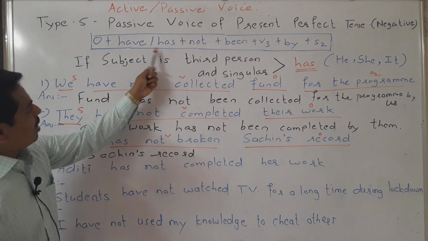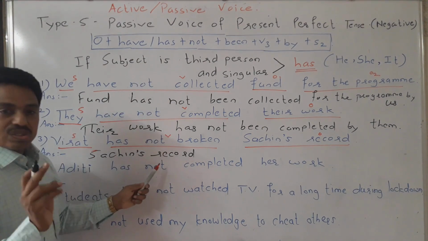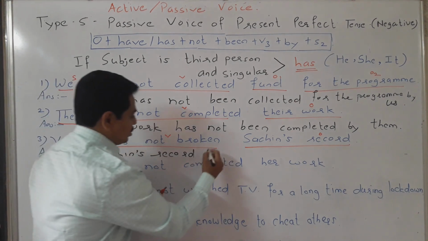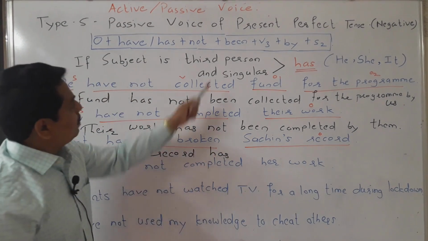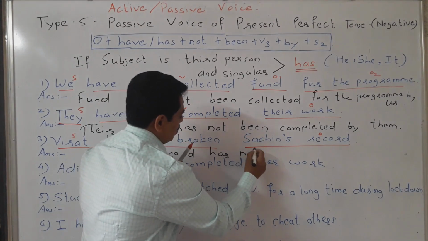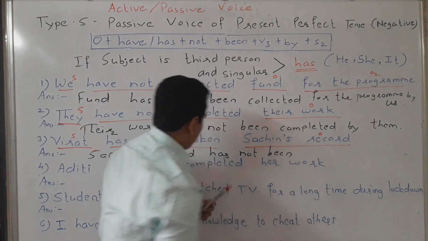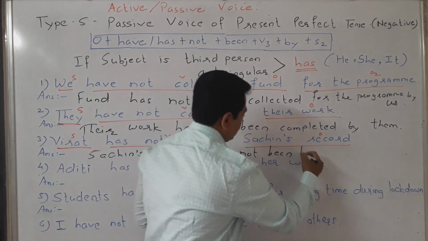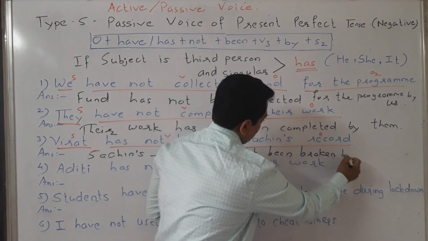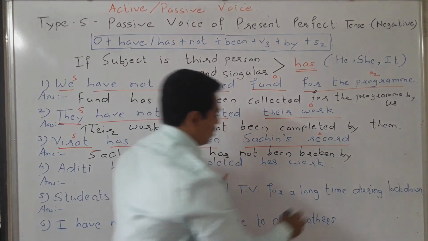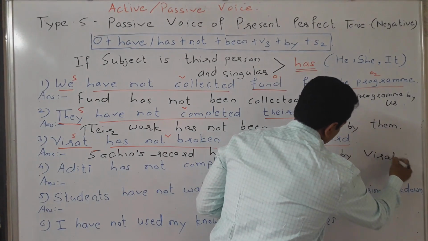After the object, either have or has. Sachin's record, this is singular, so we will use here has. Sachin's record has, plus not, plus been, plus V3, broken, by Virat. By Virat.